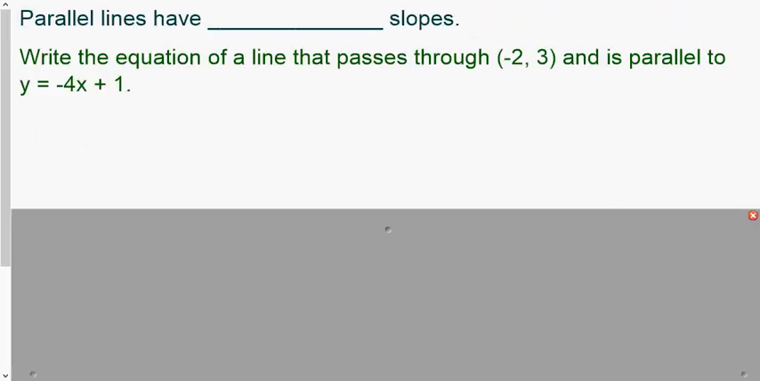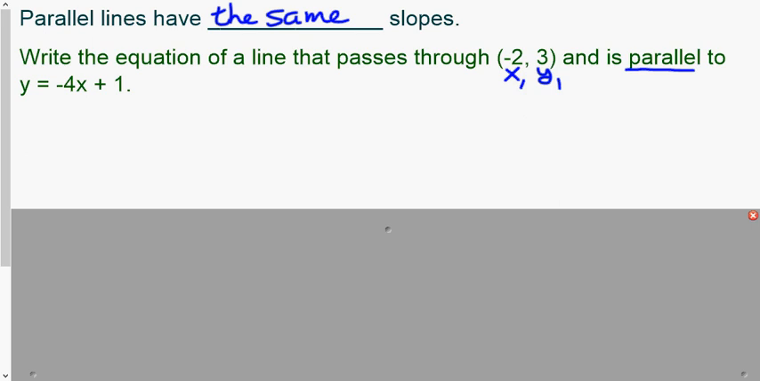All right, our next topic is parallel lines. And as we discussed earlier, parallel lines have the same slopes. So this is another one of these types of problems. It says write the equation of a line that passes through, well, here's a point, so there's x1, y1, and is parallel. So we have to read carefully. So this one says parallel. That means it's going to have the same slope.